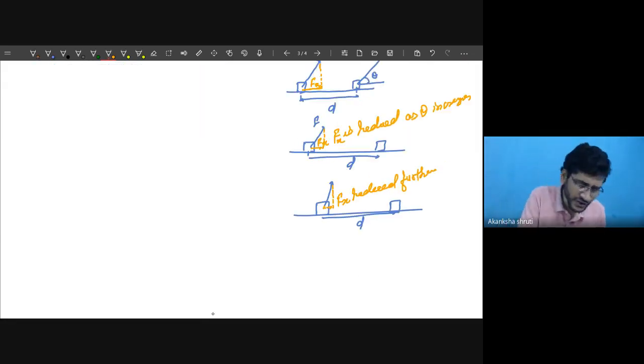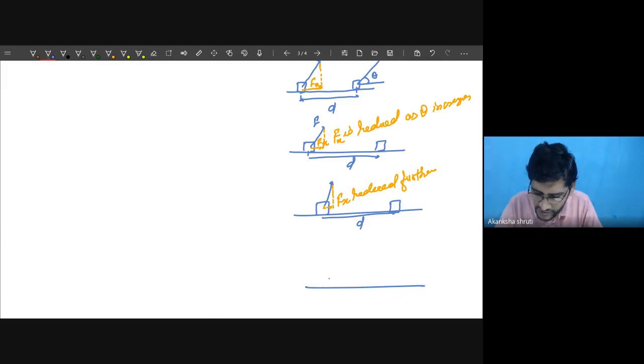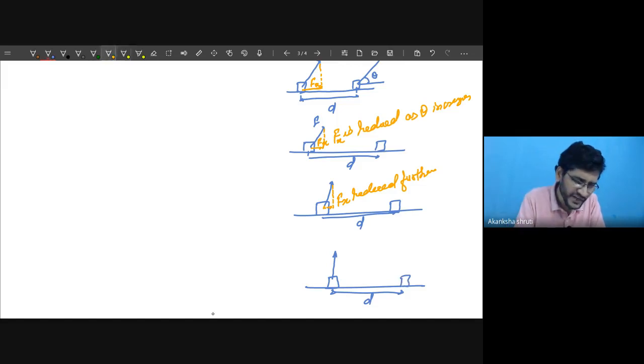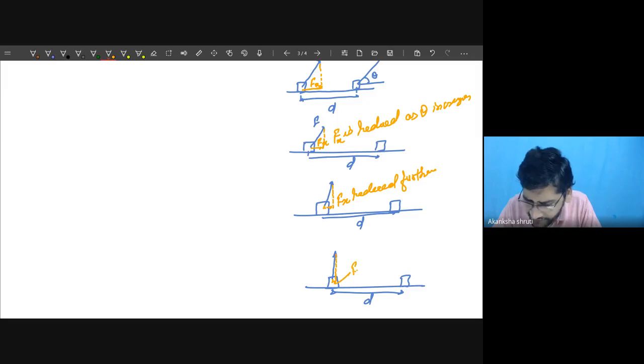Now I am going to make it further, very close to 90. Students, in this case, though we may consider the displacement the same as earlier, how much is the component? If you take the component, you hardly get a very small component. Fx is very small.